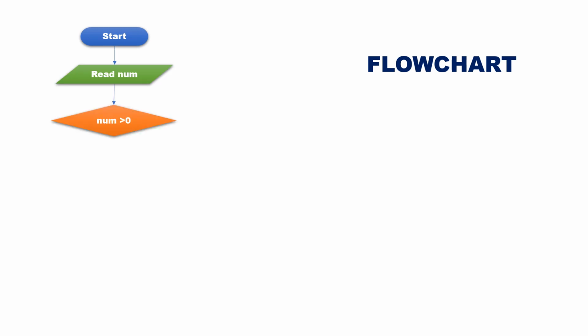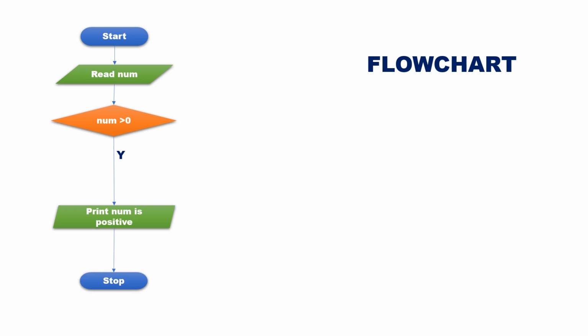Now let us draw the flowchart to check whether a number is positive or negative. Start. Read a number, let's label it as num. Check if the number is greater than 0. If yes, then print the number is positive and then go to stop. If the condition is false, two options are left.